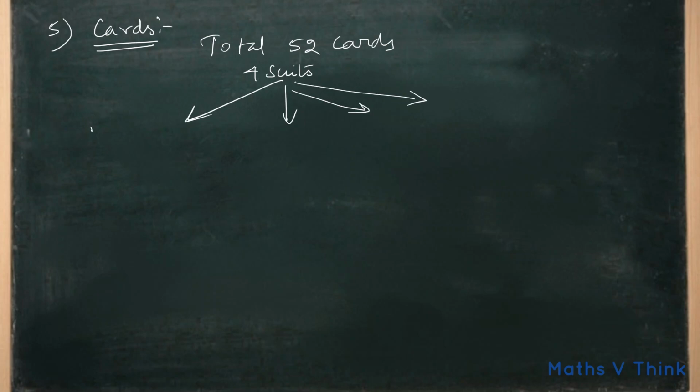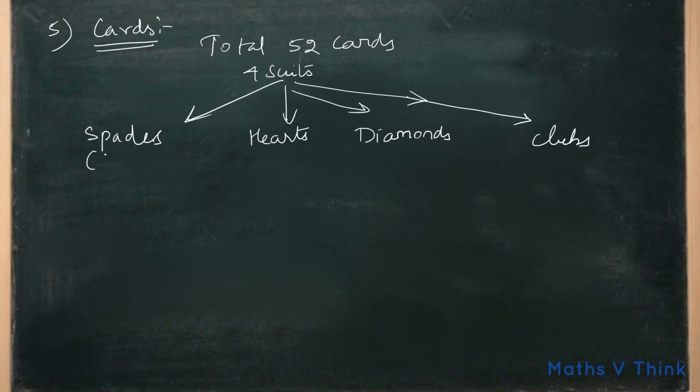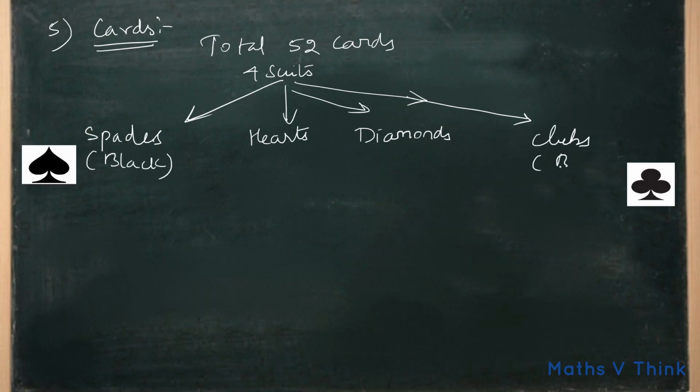The first one is spade, hearts, diamonds, and the fourth one is clubs. So spades are black in color, same way clubs are also black in color, and hearts are red in color, diamonds are red in color.